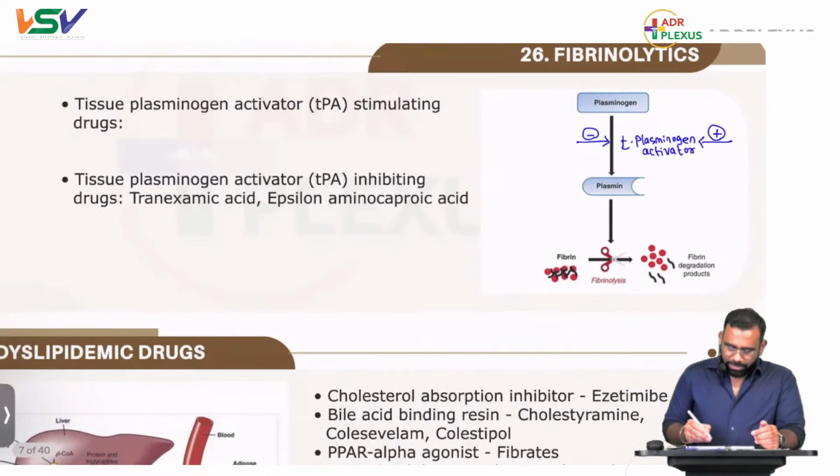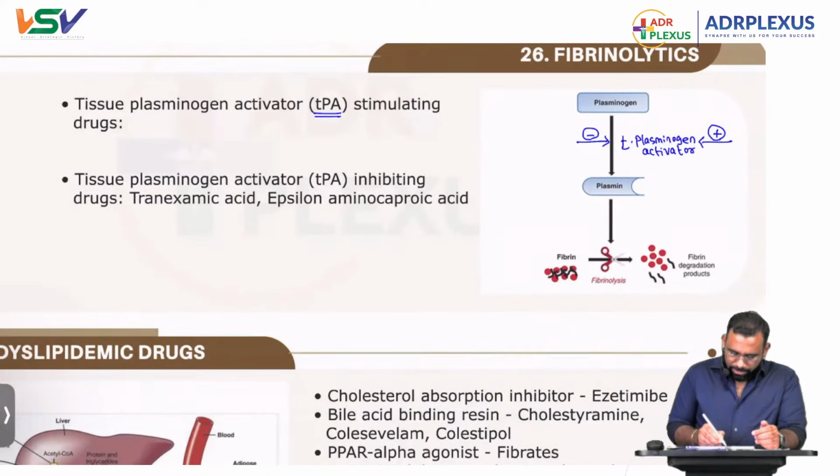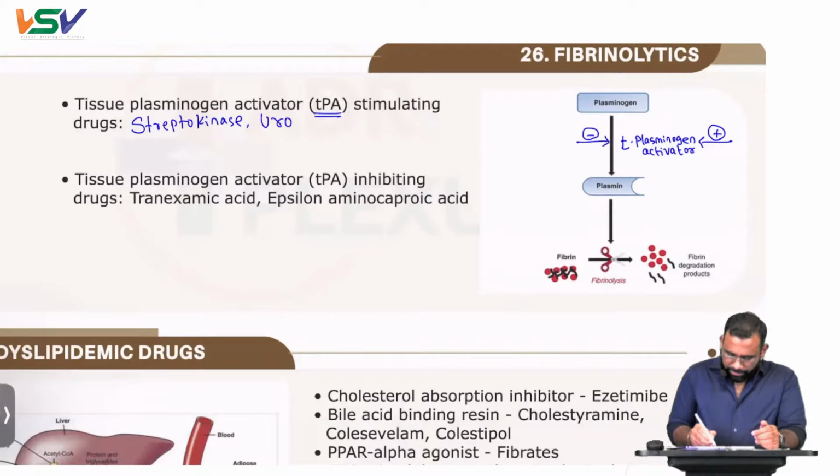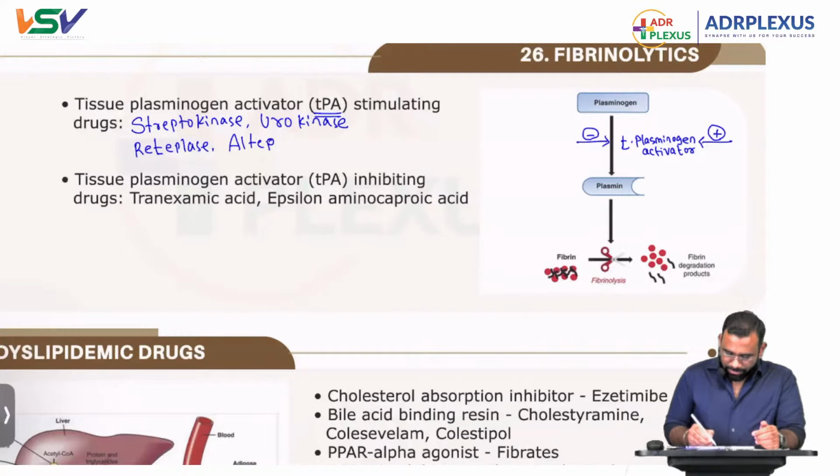Those tissue plasminogen activator promoting drugs are nothing but streptokinase, urokinase, reteplase, alteplase, tenecteplase.